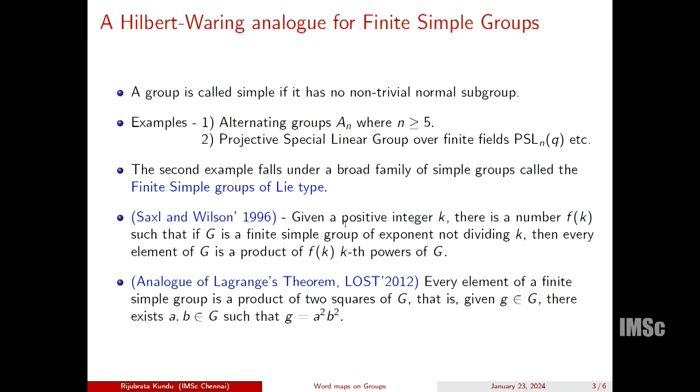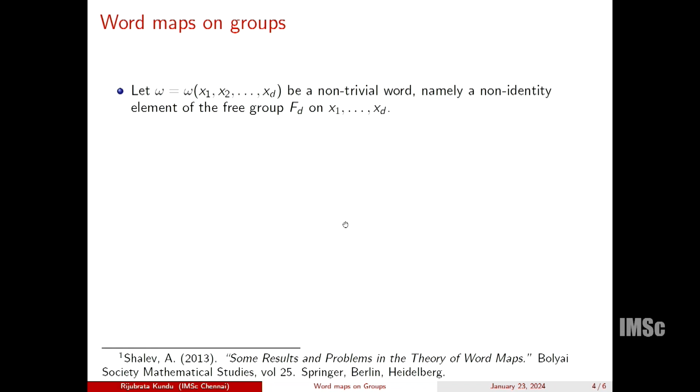Okay, so now these results can be put under a general umbrella called the idea of word maps on groups. Let me define what these are, and then I'll show you how these fall under that situation. So we take a non-trivial word in d generators. It's an element of the free group with d generators. You can think of it like monomials, like x1 to the alpha 1, x2 to the alpha 2, and so on. But note that we can have negative exponents, negative powers, and this is non-commutative. So for example, x1 squared x2 is not the same as x1 x2 x1.